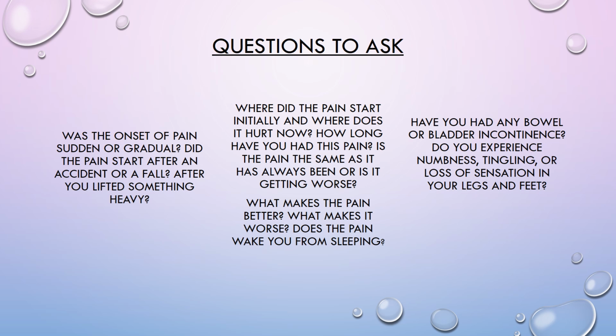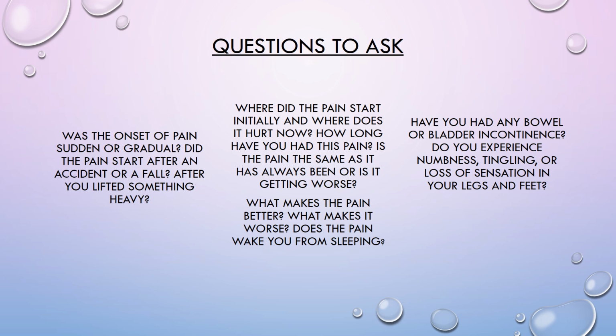The three most important questions to ask when the clinician suspects spinal stenosis are: Number 1, determine the mechanism of onset. Ask, was the onset of pain sudden or gradual? Did the pain start after an accident or a fall? After you lifted something heavy? Identification of a specific etiology can aid in diagnosis.